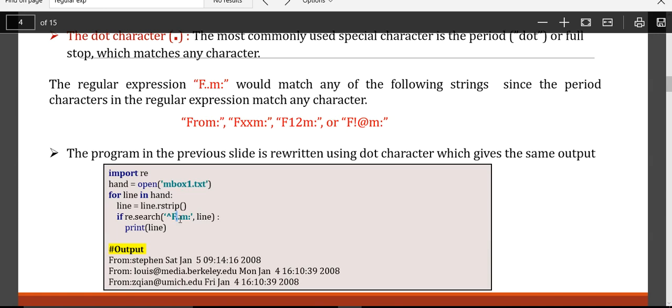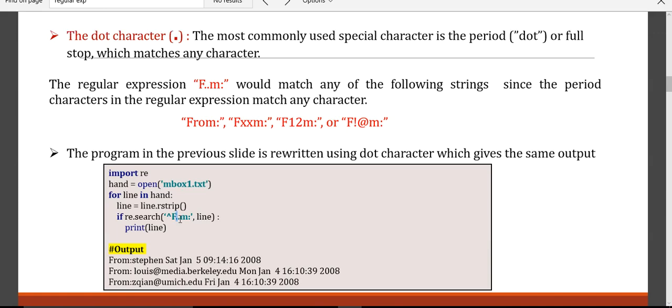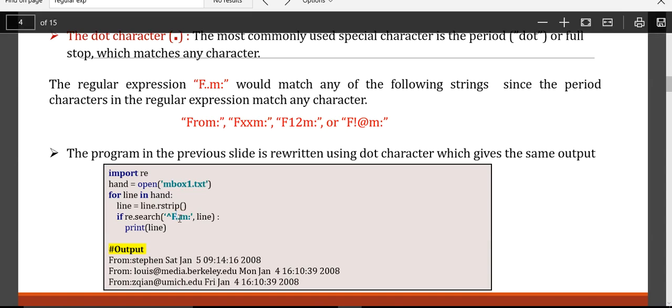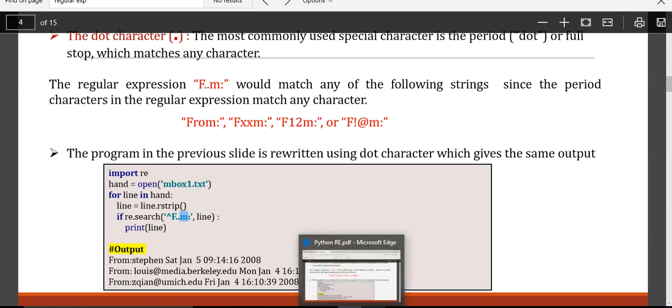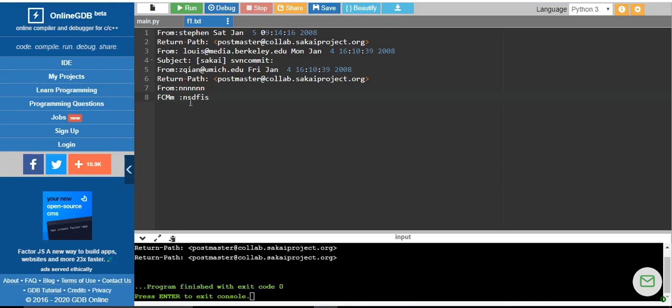So the dot represents a single character, it may be any character, any special character, any alphanumerical character, anything, followed by again a dot which again represents a character, and that has been followed by M and colon. So we will see which pattern is going to be executed from this.